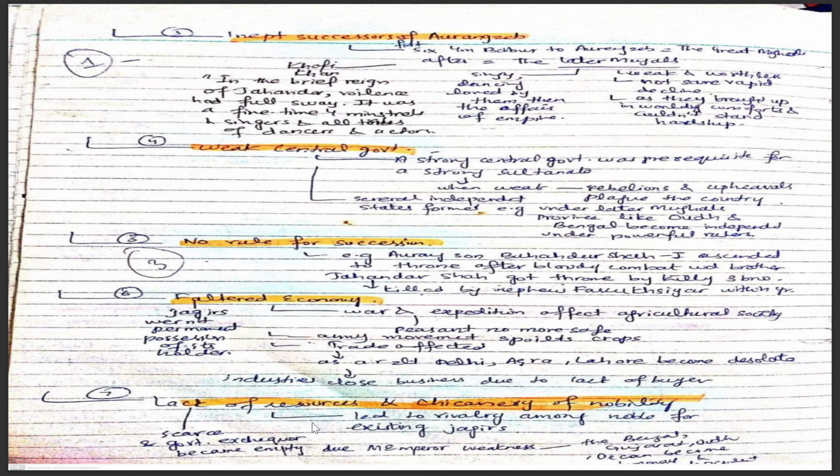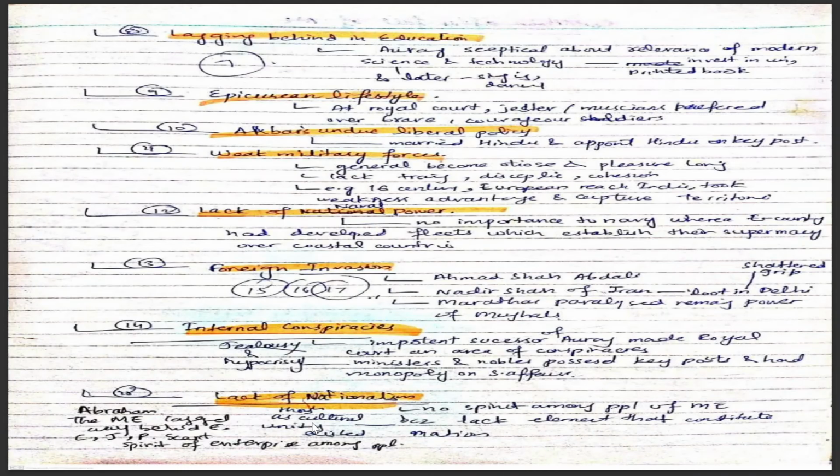Number seven is the lack of resources and chicanery of nobility. There were scarce resources and the government exchequer became empty due to Mughal imperial weakness. Bengal, Gujarat, and Deccan became autonomous and independent because of the lack of resources and a weak central government. So this led to rivalry among nobles for existing jagirs.